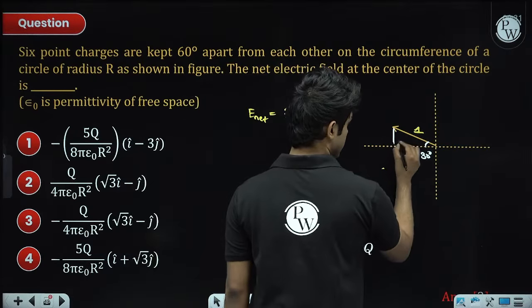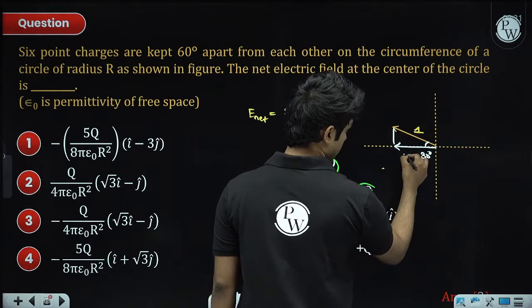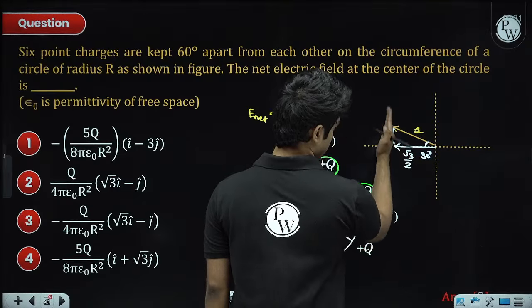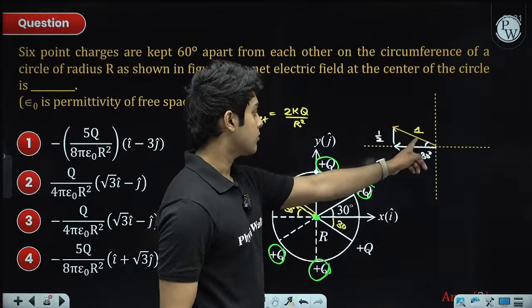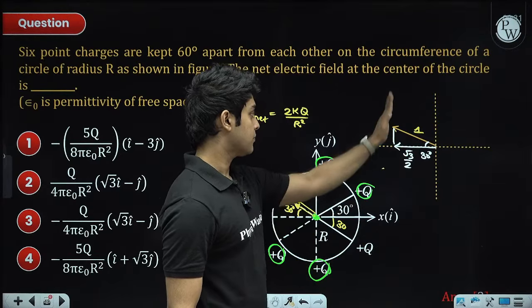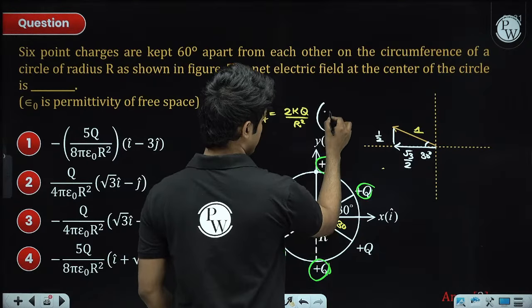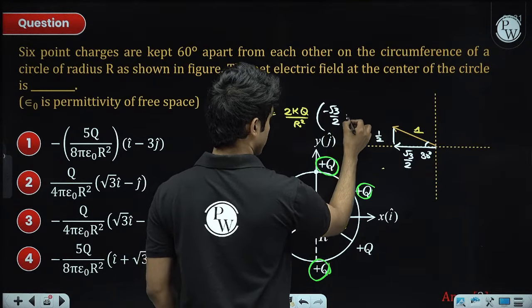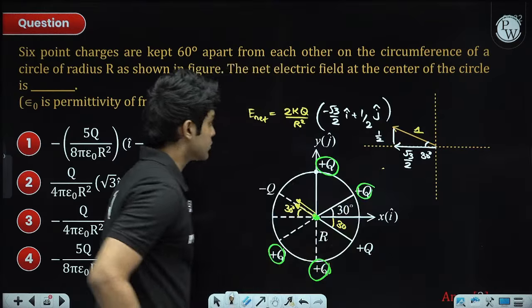So now we just find its components, right? The x component is 1 cos 30, which is just root 3 by 2. The y component is 1 sin 30, which is half. So the unit vector is minus root 3 by 2 i plus half j. So to this we'll multiply minus root 3 by 2 i plus half j, and this will be the answer.